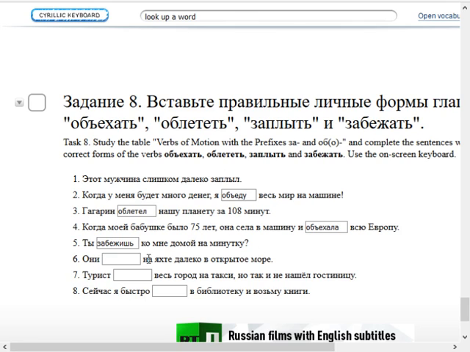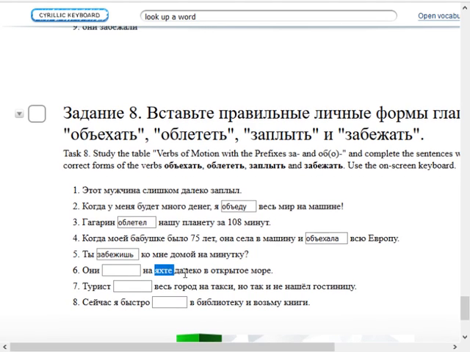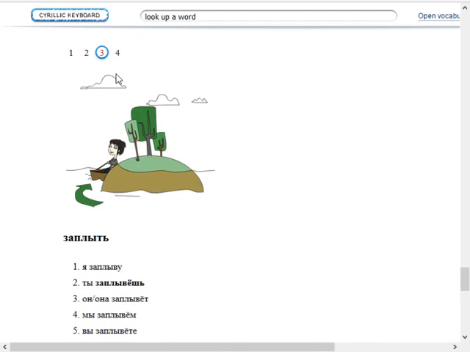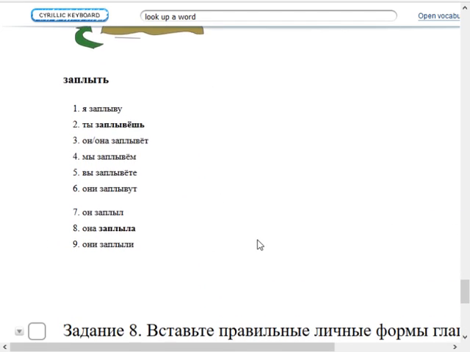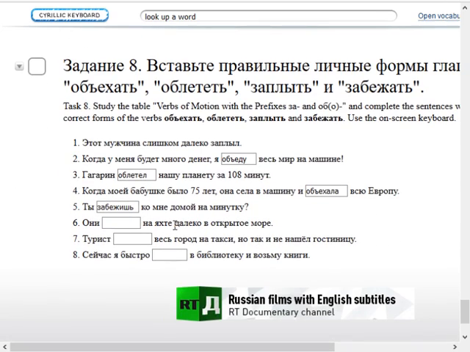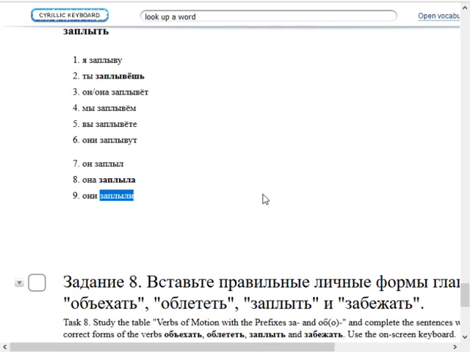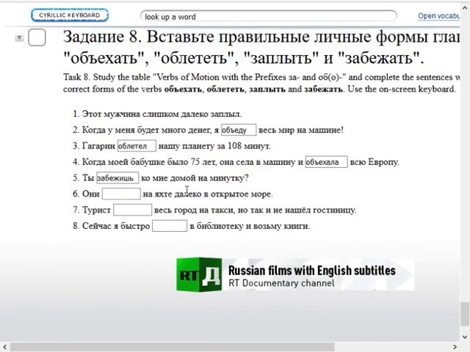Они something на яхте далеко в открытое море. So, I guess since they're on a yacht, seems likely that a verb involving water is involved here. And this is past tense. It's saying that they did it in the past. So it's past tense, plural, should be заплыли.